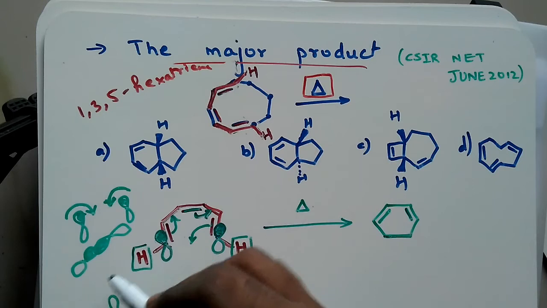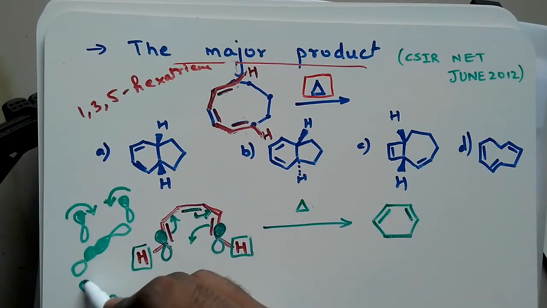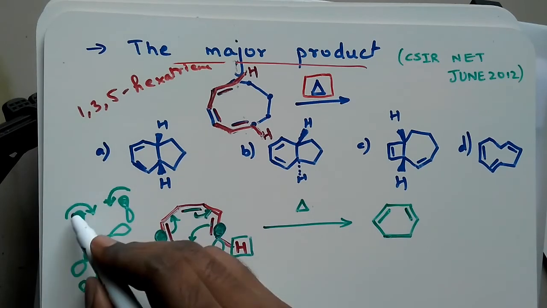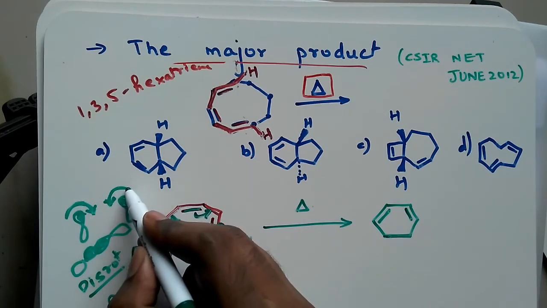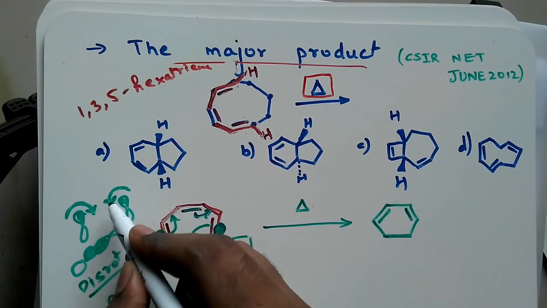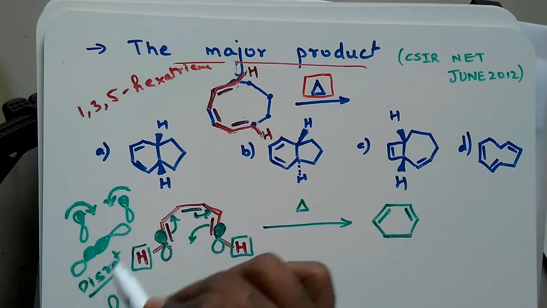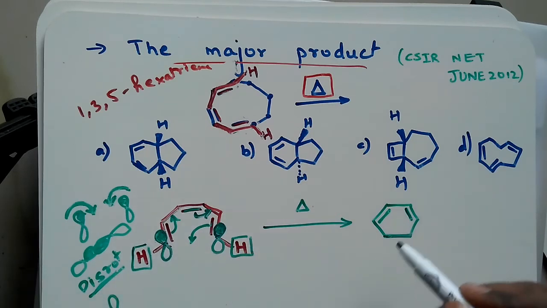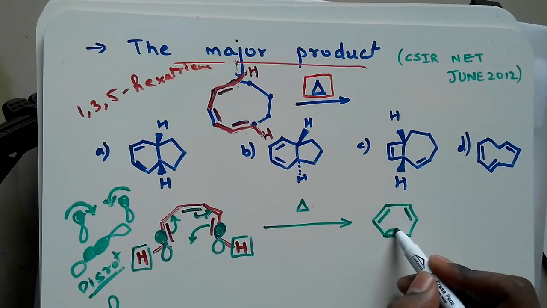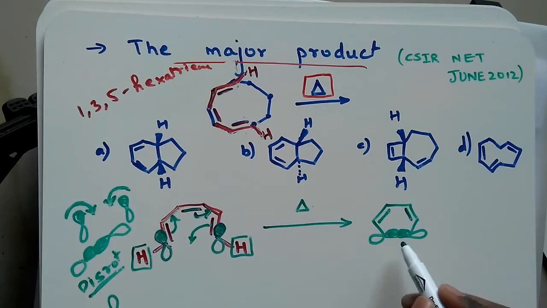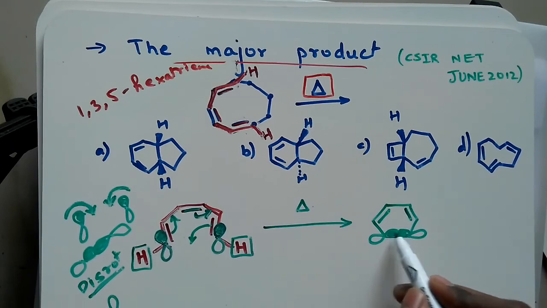So that means it is a disrotatory motion. Why disrotatory? Because this is in the clockwise direction and this is in the anti-clockwise direction. Both the motions are different, so this will be a disrotatory motion. When I rotate it in the disrotatory motion, the phases come together and this will form a pi bond.